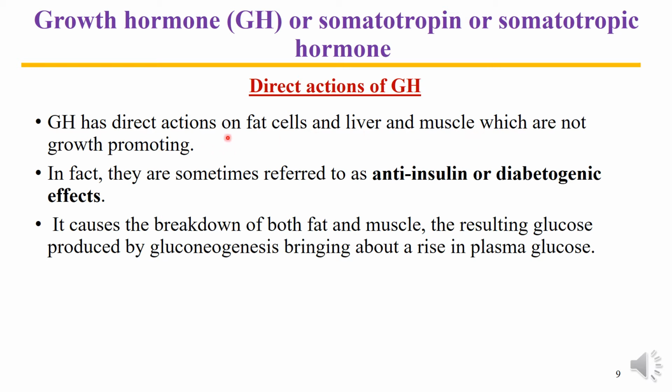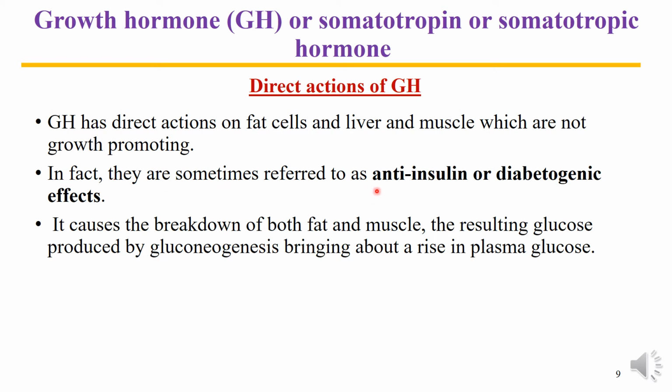As a result of this direct action, fatty acids are produced, which are then changed into glucose, and finally the blood glucose level rises and hyperglycemia occurs.